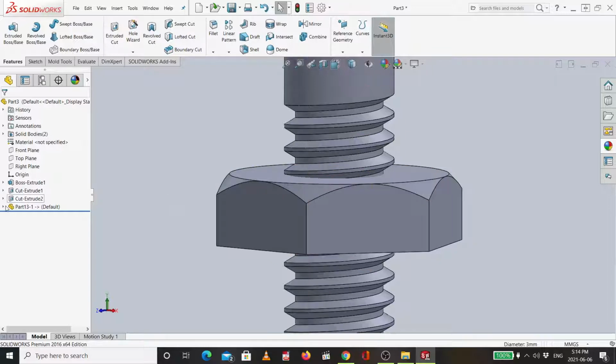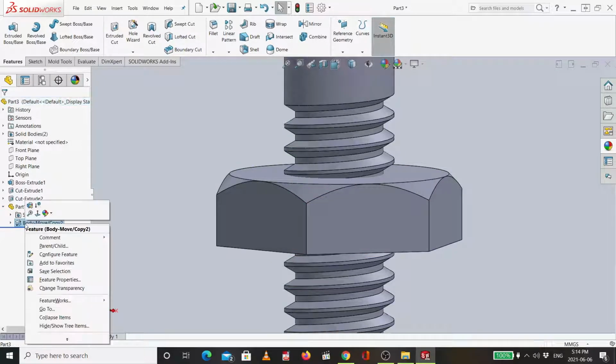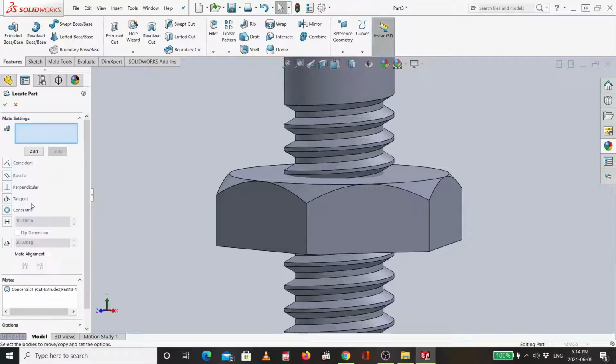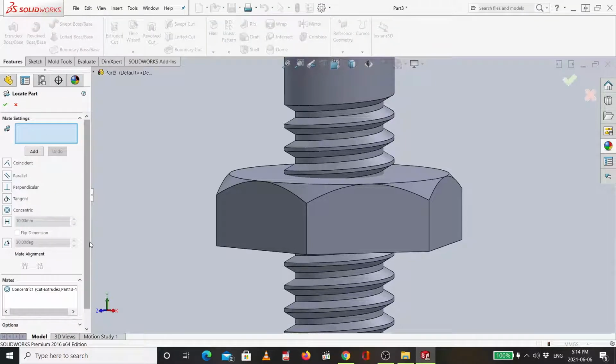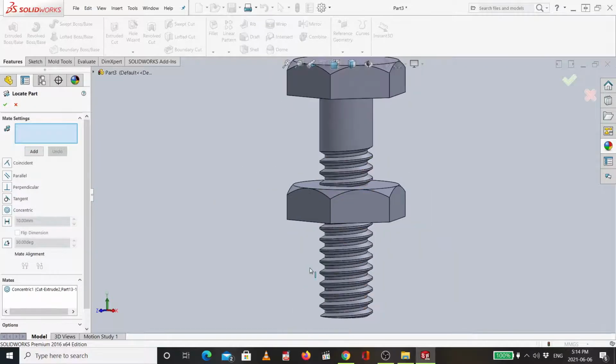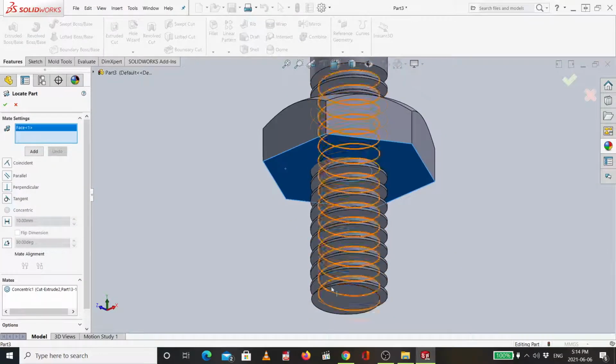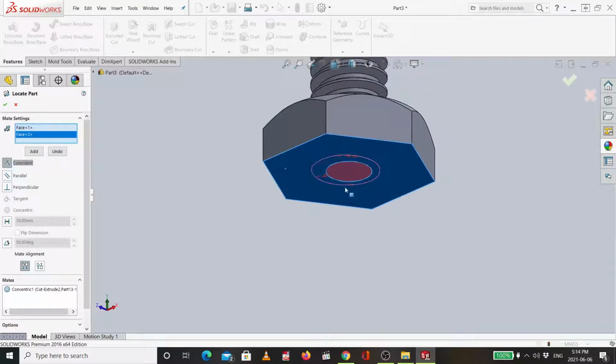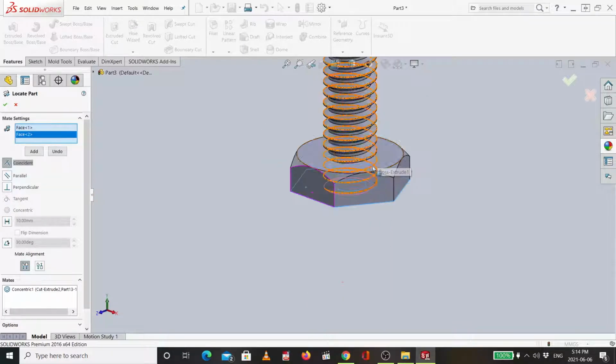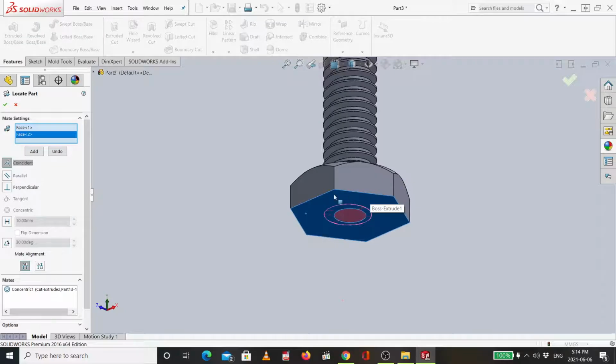I can go from here. You can go here again, right click, edit feature. Look, the assembling window will open to give another relation. So I will give this relation, this face with this face. Then look, the bolt will start exactly from the bottom of the nut.